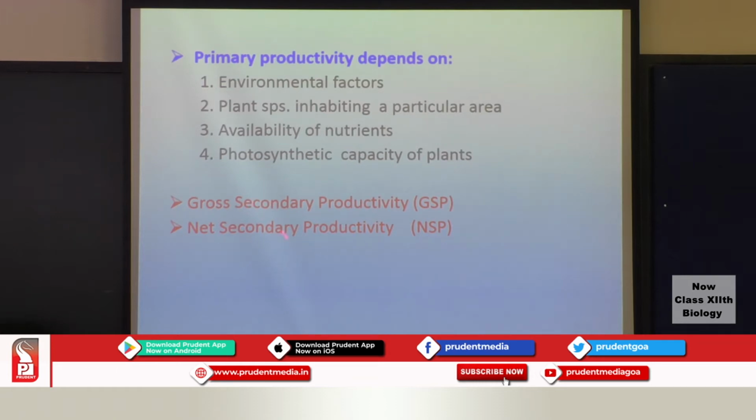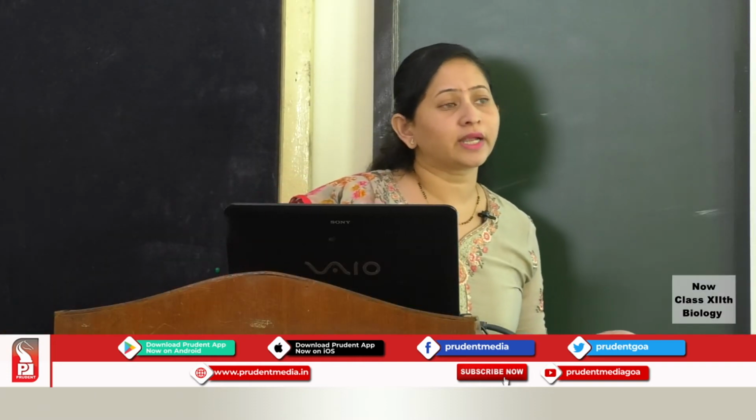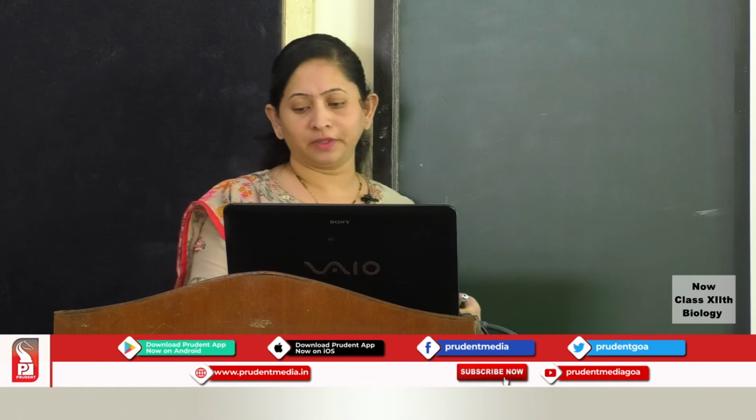Similarly, there are two more terms. Gross secondary productivity is nothing but the total amount of organic matter that is produced by the consumers, and whatever remains after the expenditure, maybe for locomotion, the consumer might use that energy for respiration, etc. Whatever remains available is referred to as the net secondary productivity.